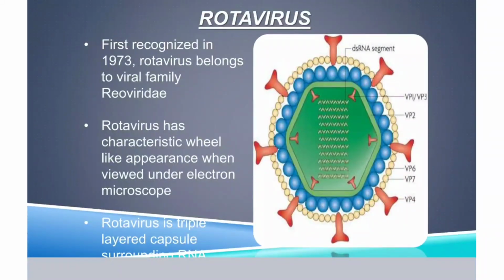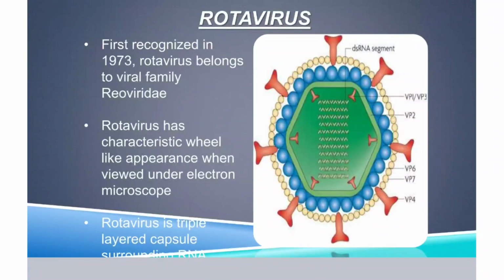So this is the structure of rotavirus. It was first reported in the year 1973. It belongs to the viral family Reoviridae. Rotavirus has a characteristic wheel-like appearance when viewed under the electron microscope. See how the appearance is like a wheel. It looks exactly like a wheel.